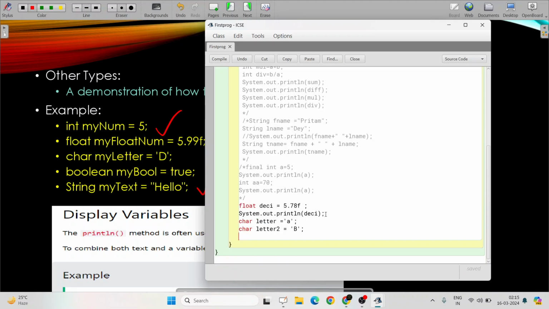Now let me print those two. Letter and letter2.